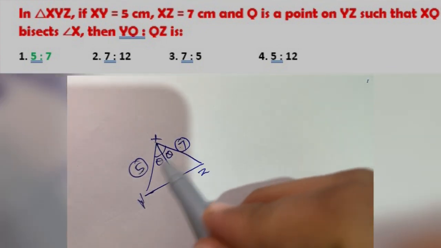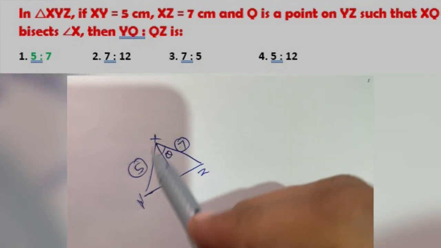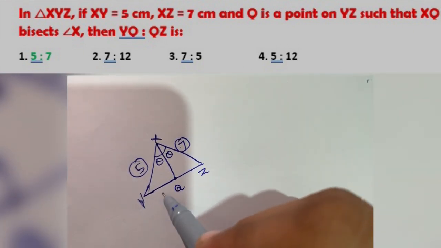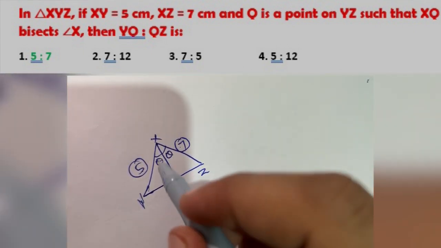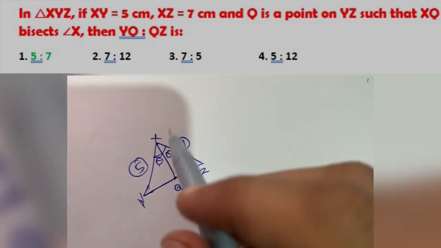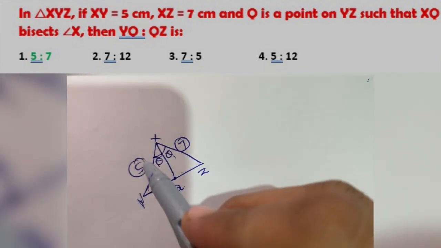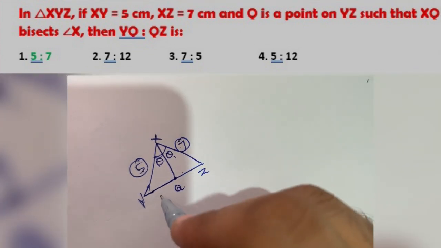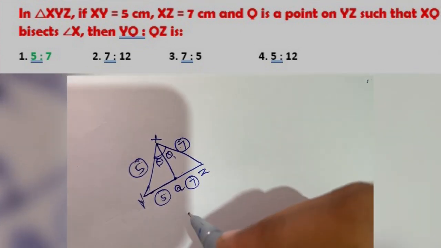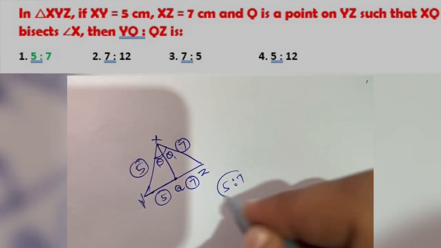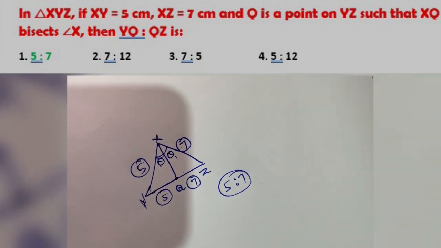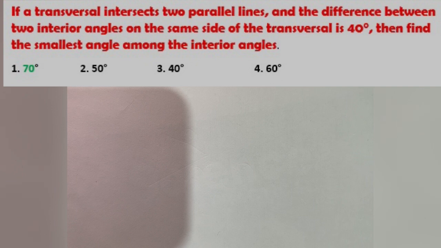So there is a theorem, the angle bisector theorem, which says that the ratio of the opposite sides of equal angles is in the ratio of the corresponding sides. So it will also be a ratio of 5:7. So these two are in the ratio of 5:7.